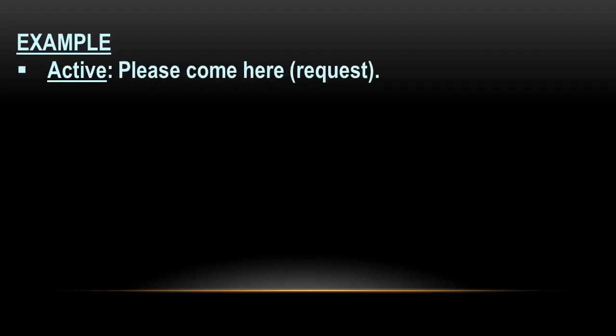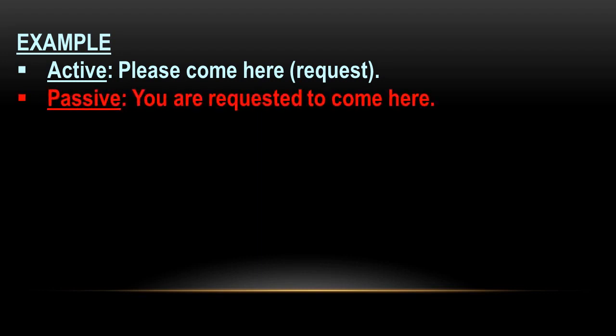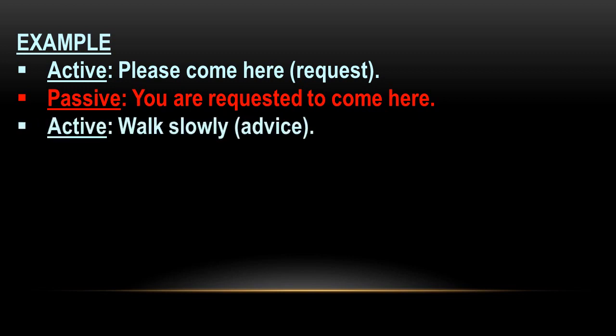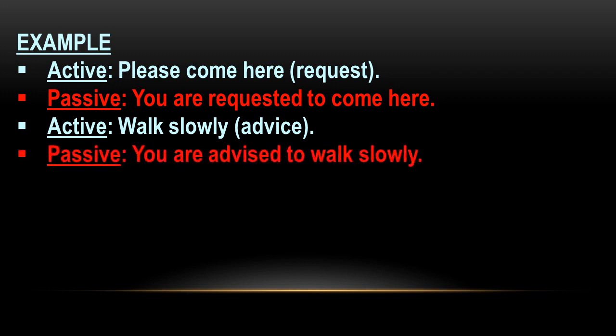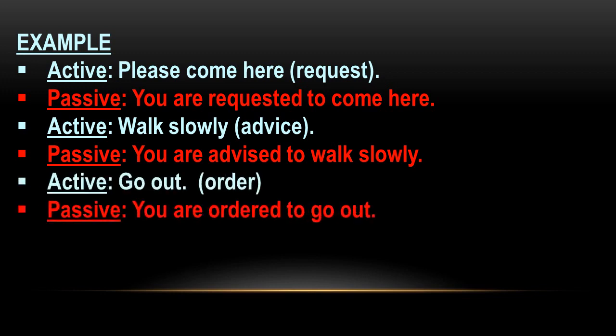For example, first active, please come here, it's a kind of request. So passive will be you are requested to come here. Next, walk slowly, advise. Passive will be you are advised to walk slowly. Go out, order. You are ordered to go out.